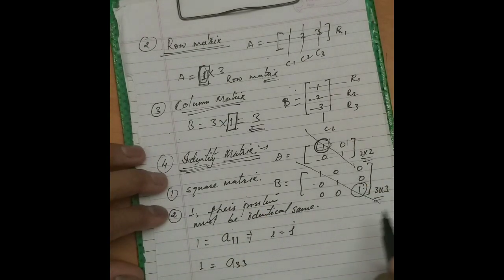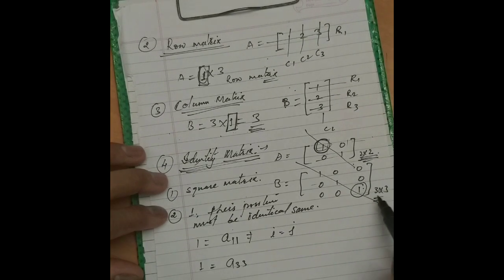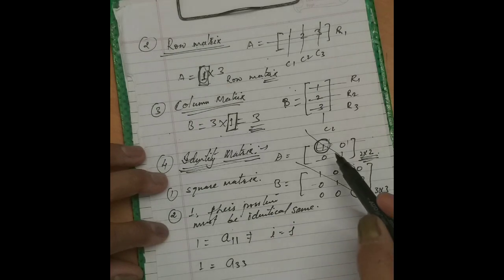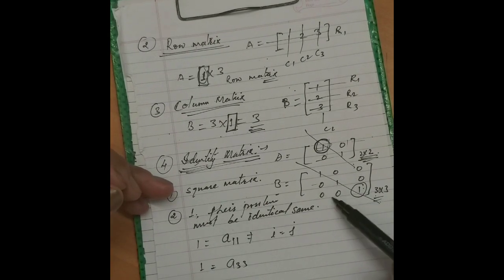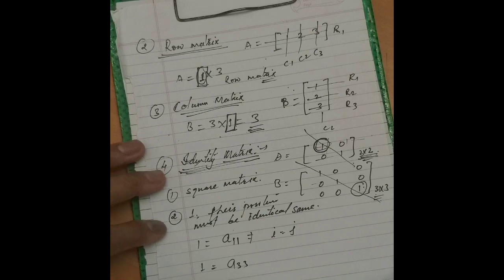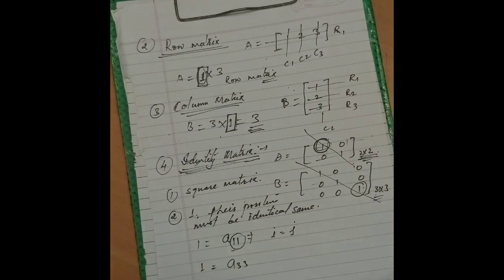First, it must be a square matrix, meaning the order must be the same: 2 into 2, 3 into 3, 4 into 4, and so on. Second, the elements lying on the diagonal must be 1 and all other elements must be 0, and the positioning suffixes must be the same: A11, A22, A33.